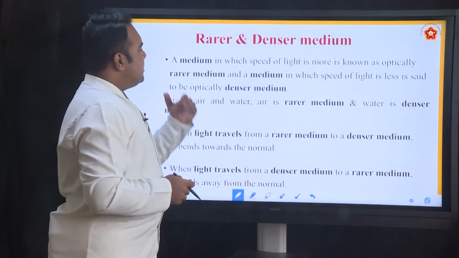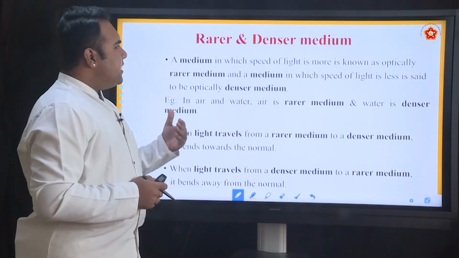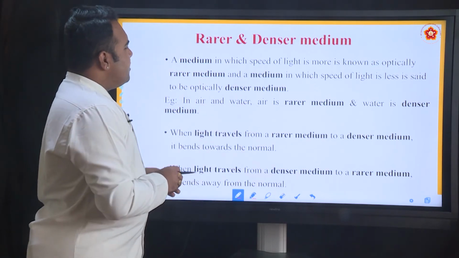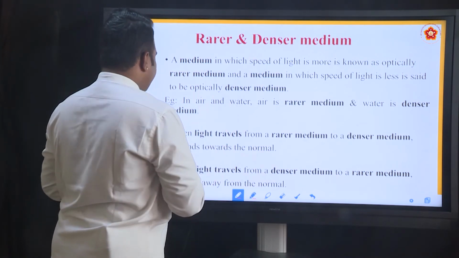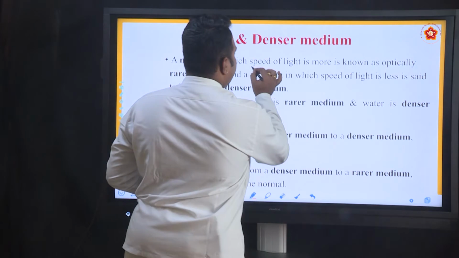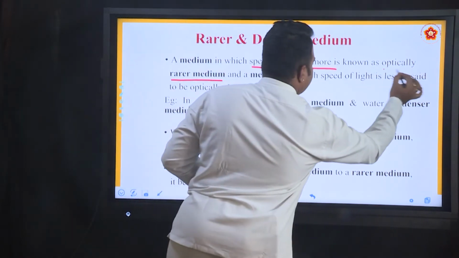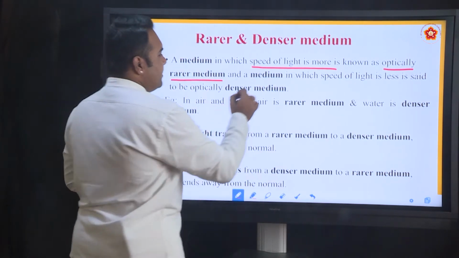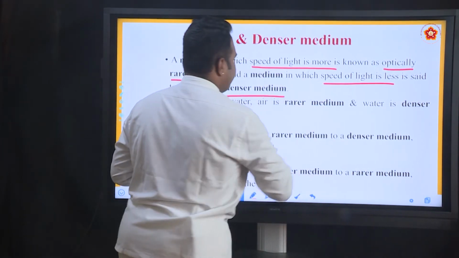Now we will see what we mean by a rarer medium and a denser medium. So light travels from one medium to another medium. A medium in which the speed of light is more is known as optically rarer medium, and the medium in which the speed of light is less is known as optically denser medium.